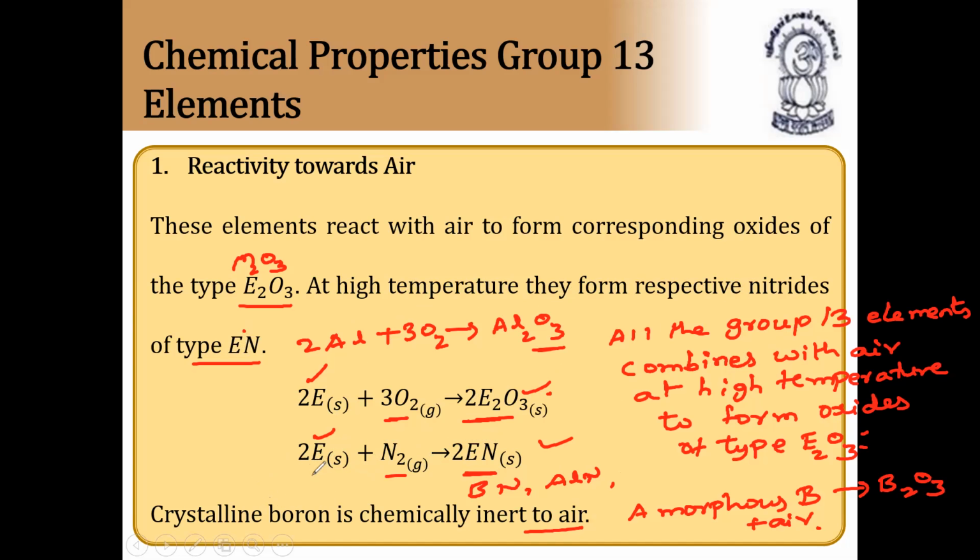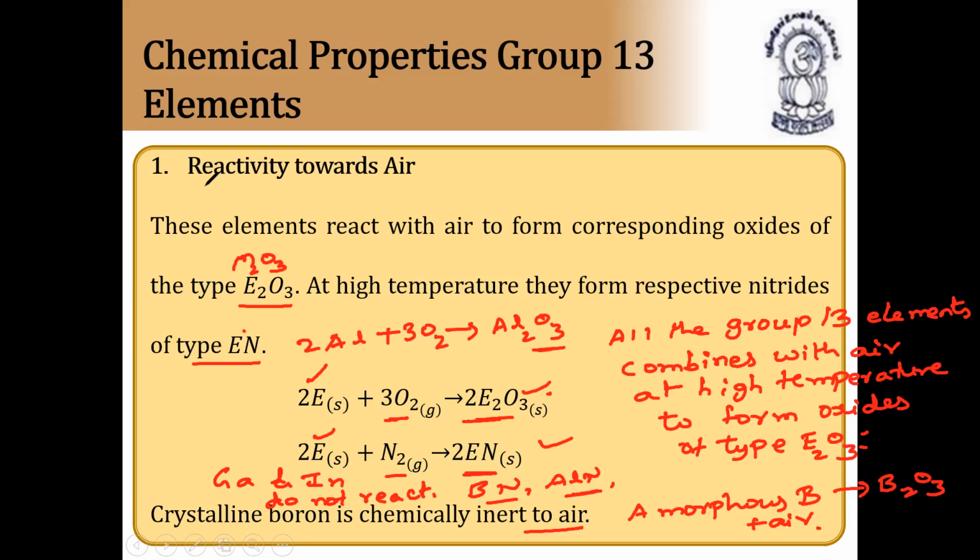Very, very important. Gallium and indium do not react with nitrogen. Please make a note of this. Boron and aluminium will form boron nitride and aluminium nitride at a very high temperature.